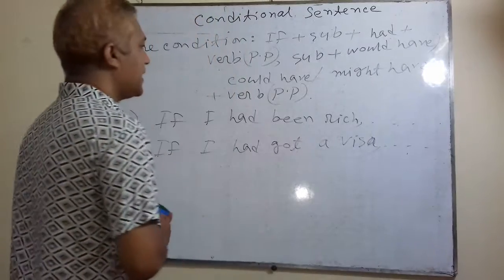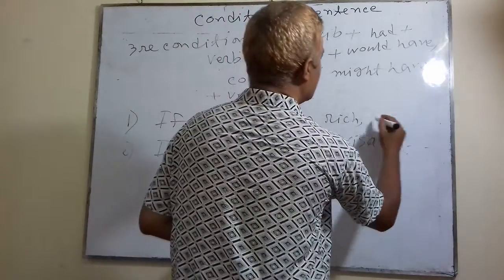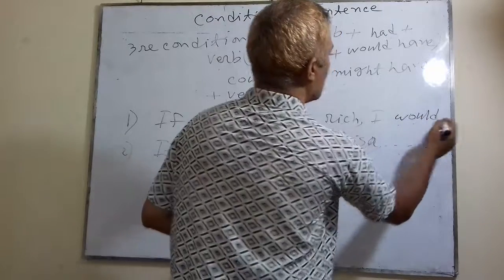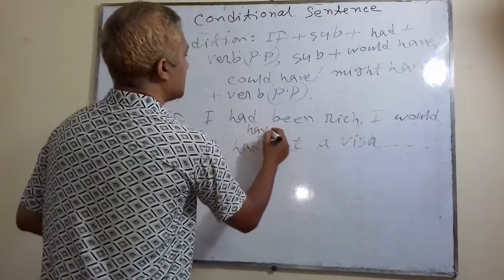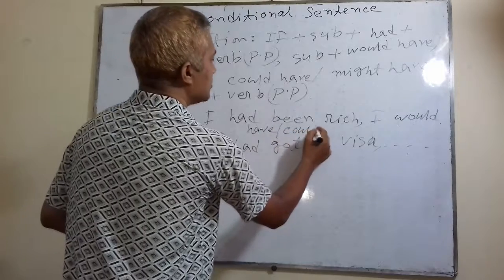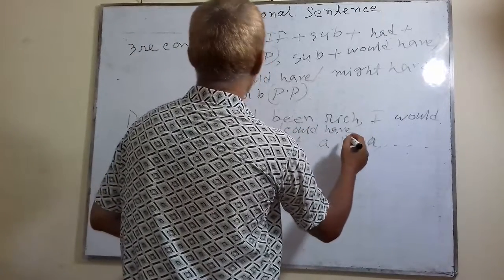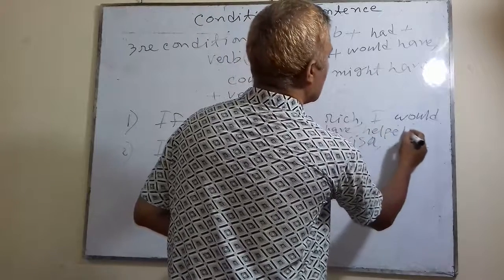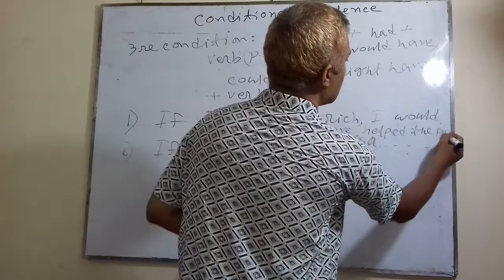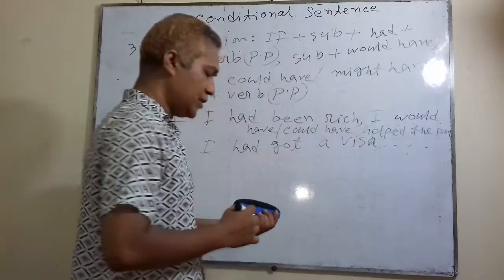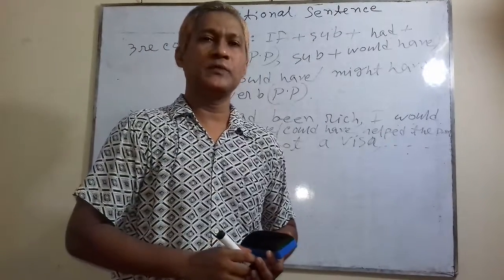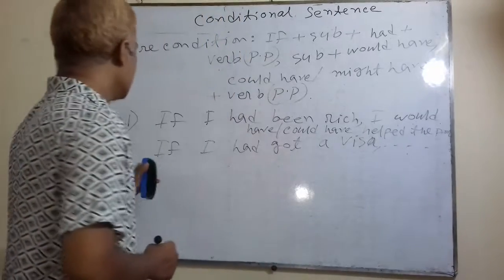Well, if I had been rich, then I would have or could have helped the poor. I would have or could have or might have helped the poor. Well, next, number 2.